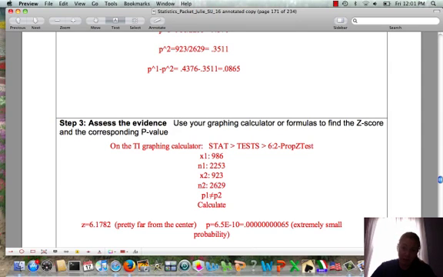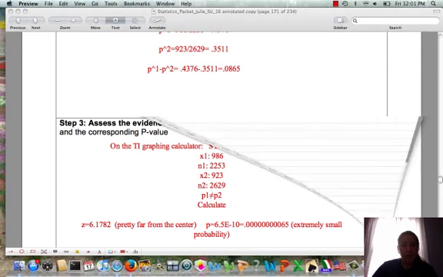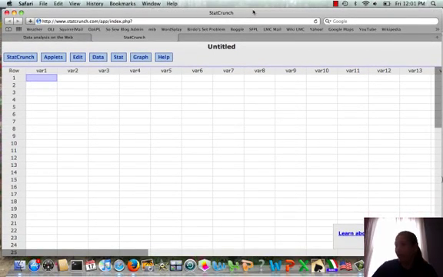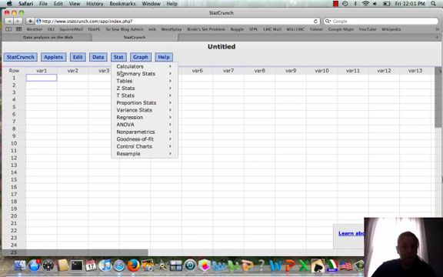Let's look at how we would do this in StatCrunch. StatCrunch will give us the same results. So you open a new window in StatCrunch, and you go into Stat, then Proportion. So we go to Z-Stats, Proportion Stats, and we're working with 2 samples, so we choose 2 samples, and we say with summary.